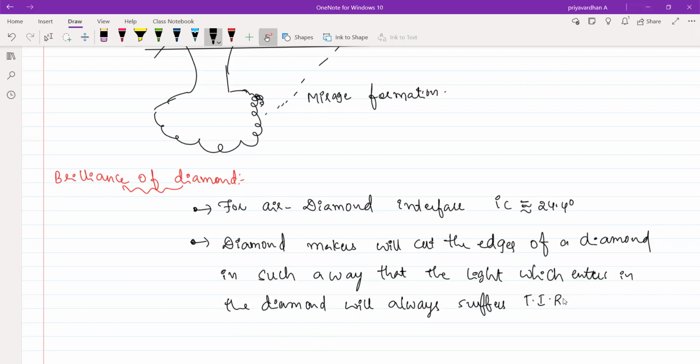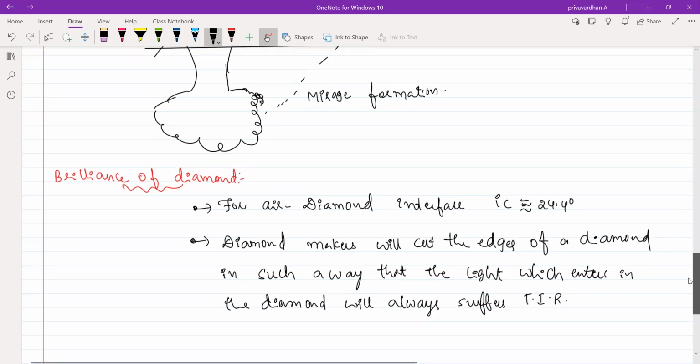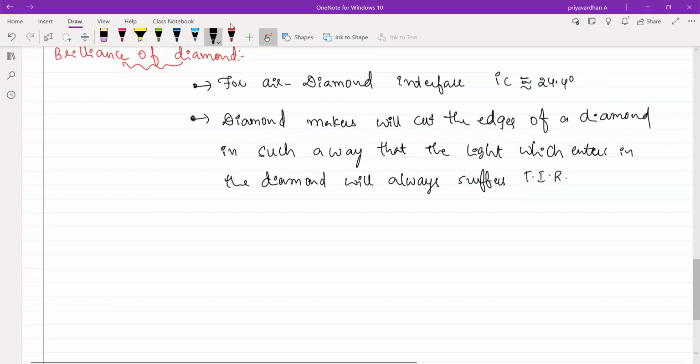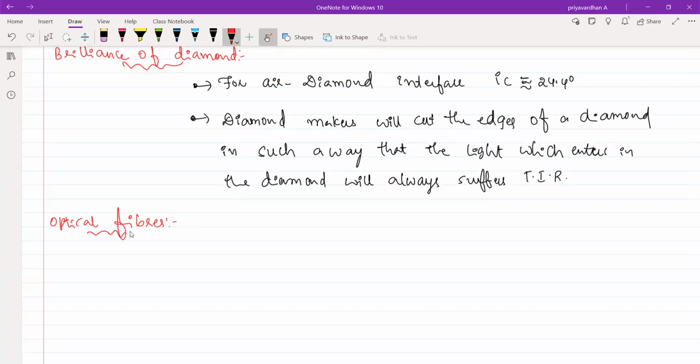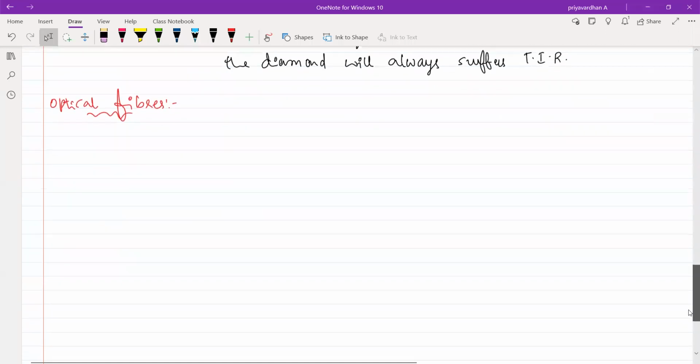Now other than prisms, optical fibers are the main application. What are optical fibers? Usually, what are optical fibers?